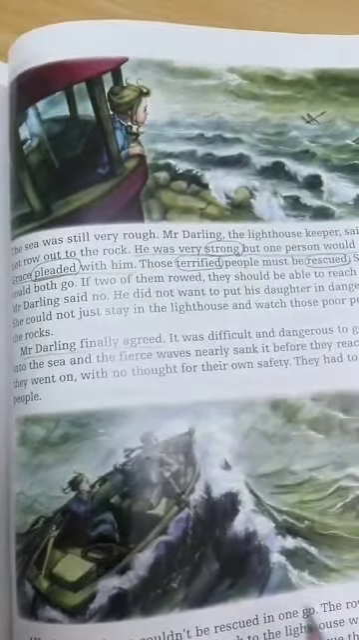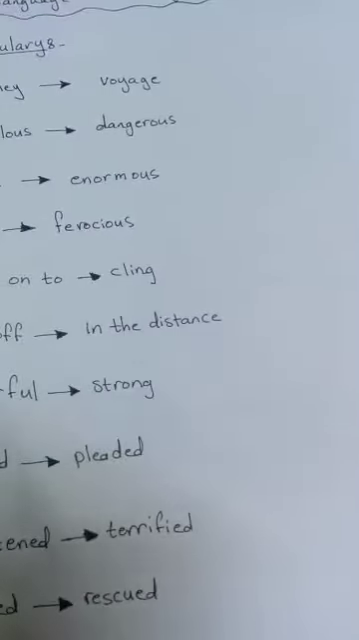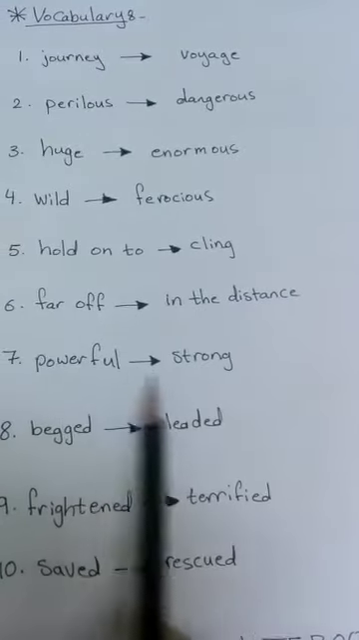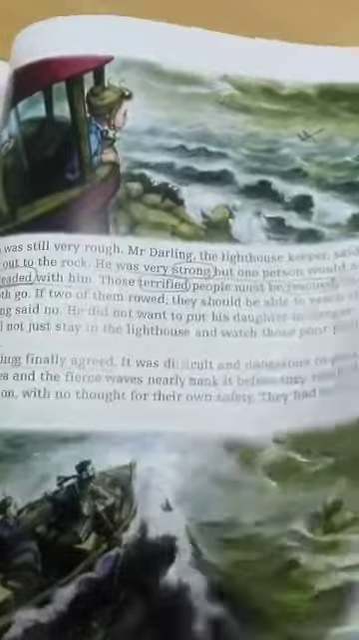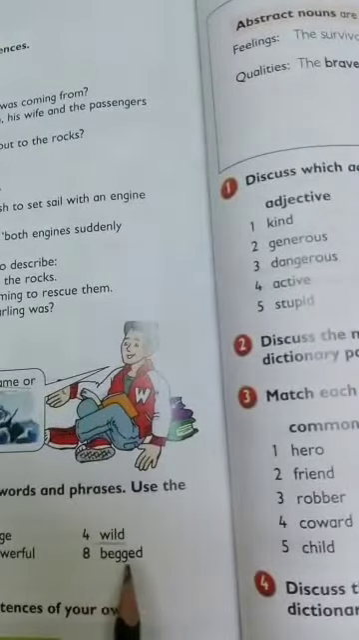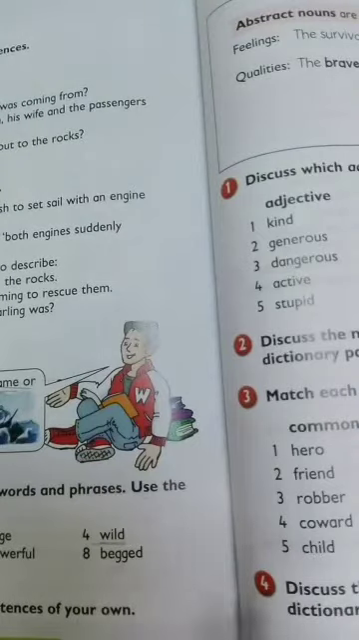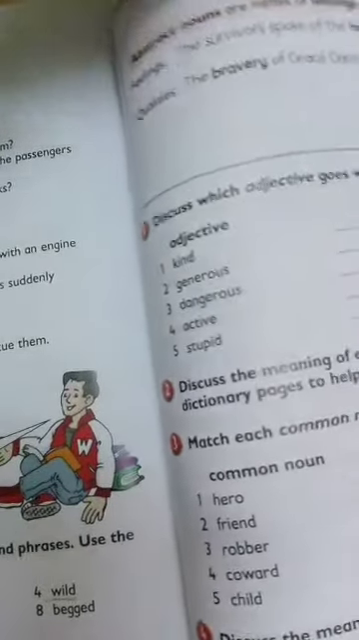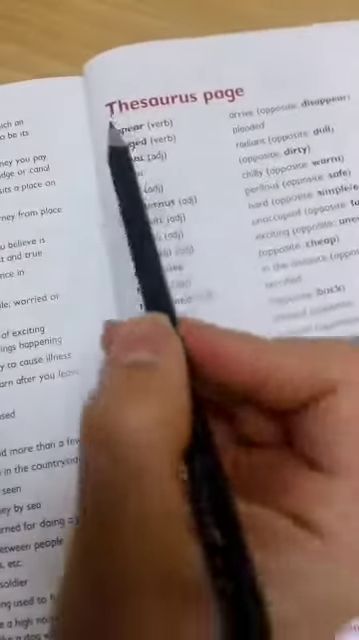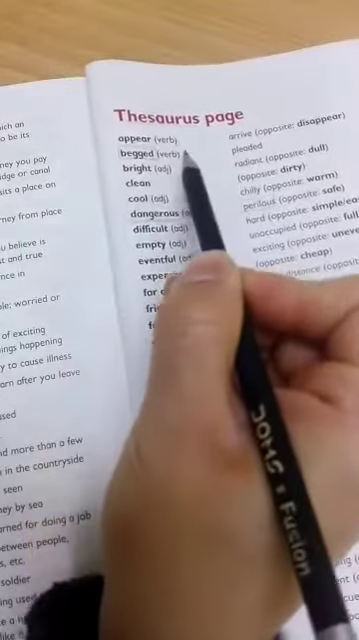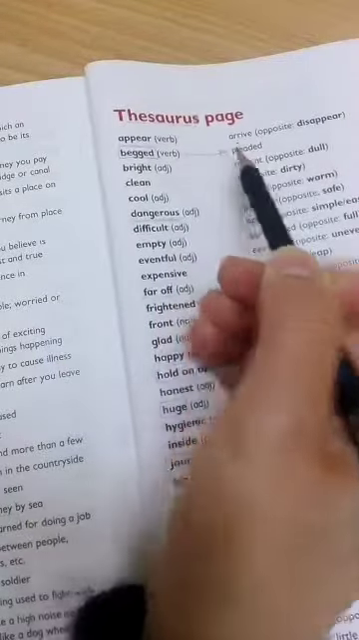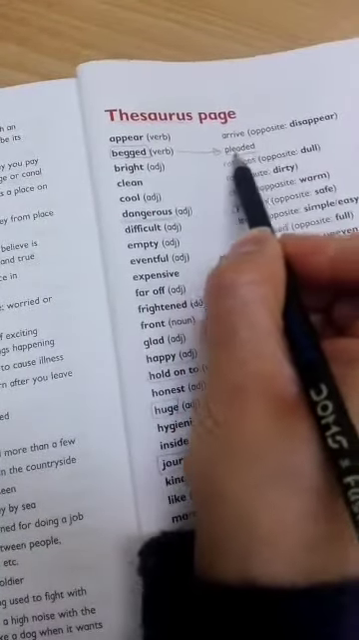And this is how we should write the word. Powerful means strong. They are synonyms. Now let's see the next word. The next word is begged. Let's see its synonym from the source. As you can see here, its synonym is pleaded.